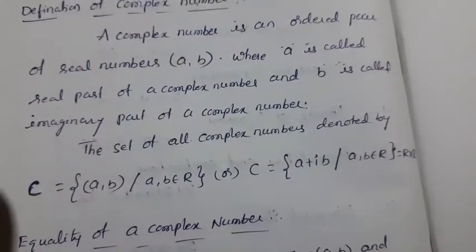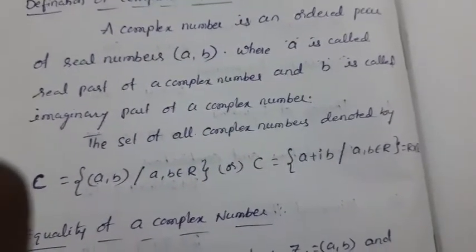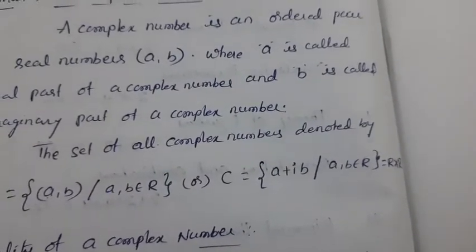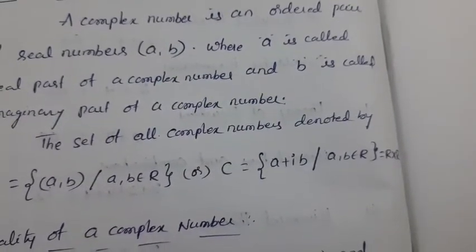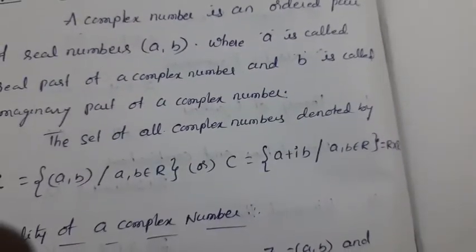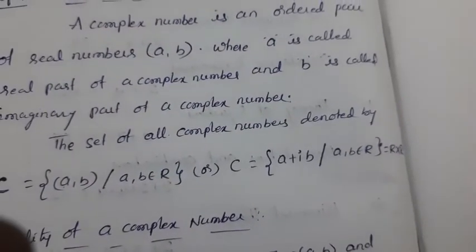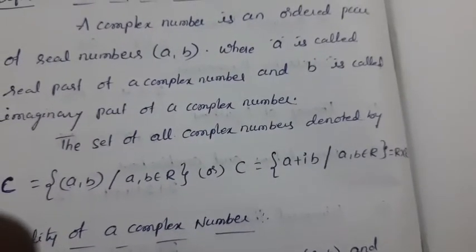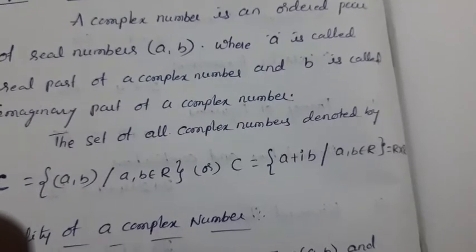This can also be written as C equals a plus ib, such that a and b are real numbers. Here a is the real part and b is the imaginary part, where a, b belong to R.